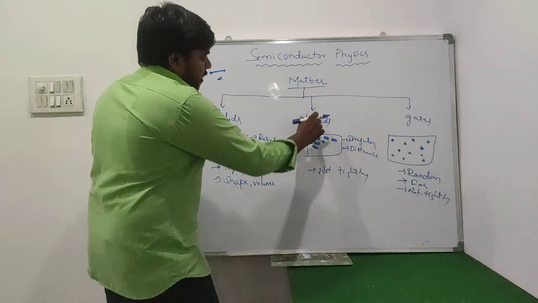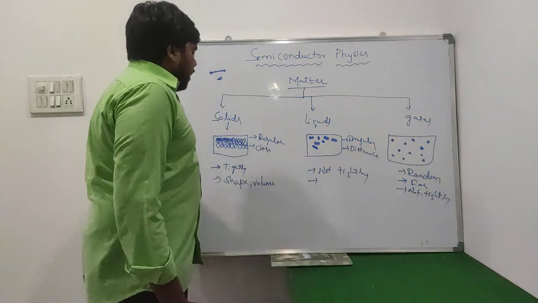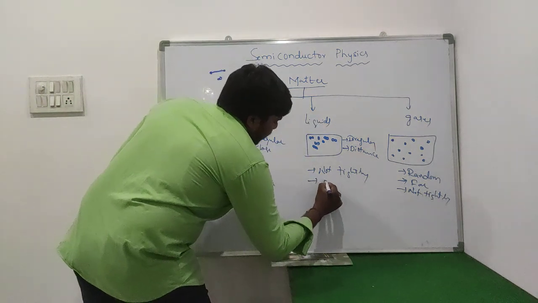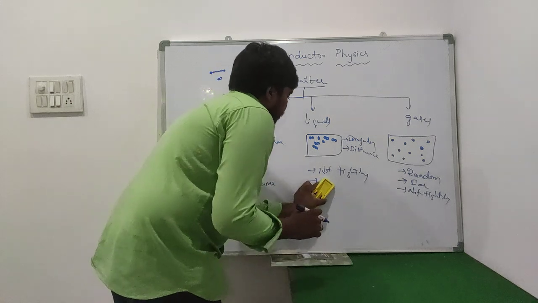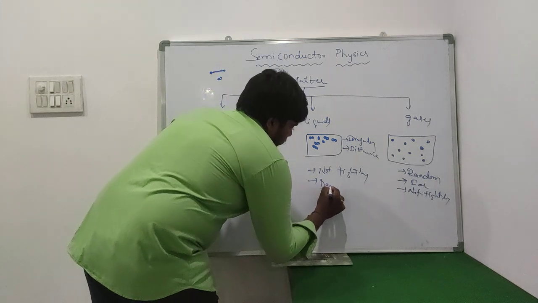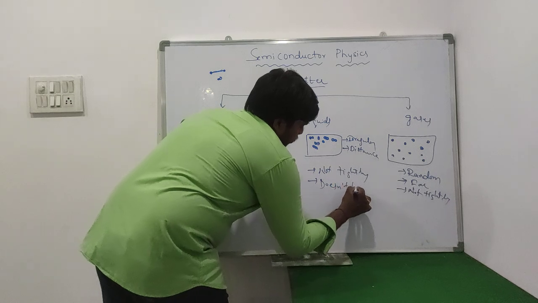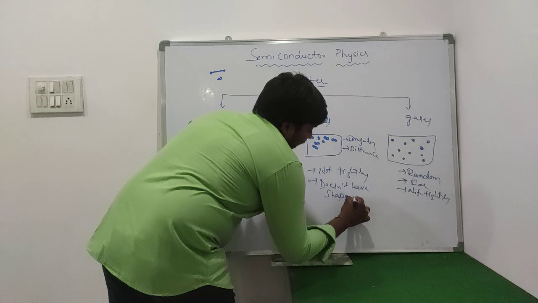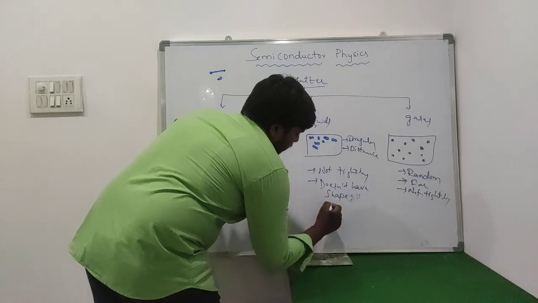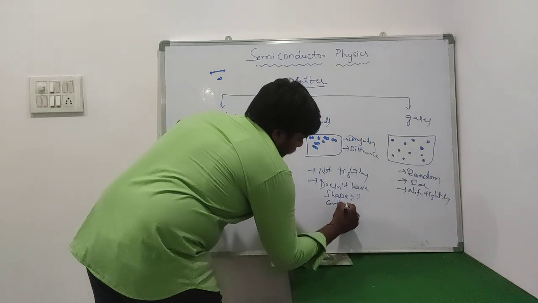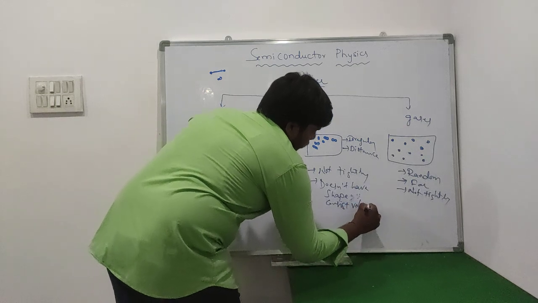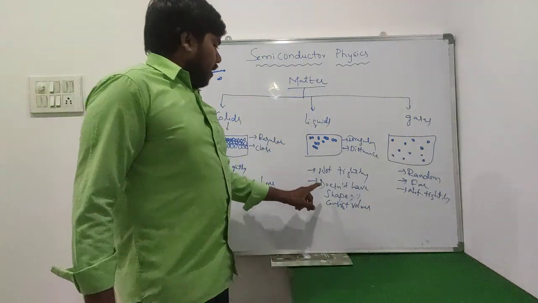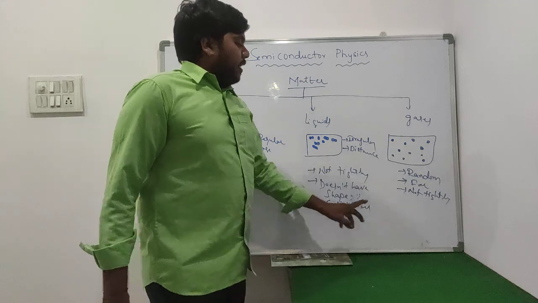Comes towards the next one. Within the liquid material, what happens? The liquid doesn't have any shape, but it will have a volume. So that means the liquid doesn't have any shape, but it will have volume.